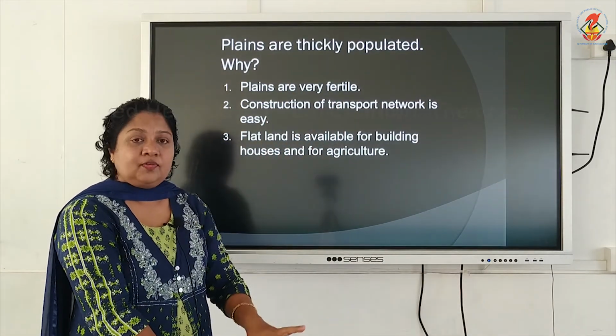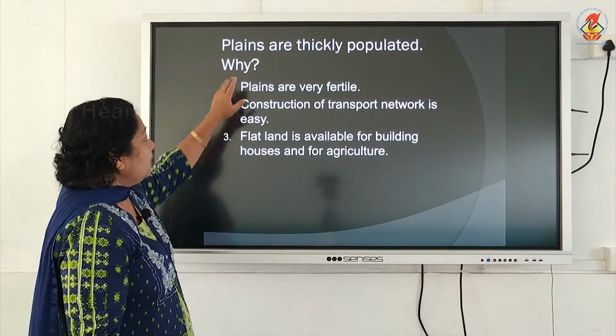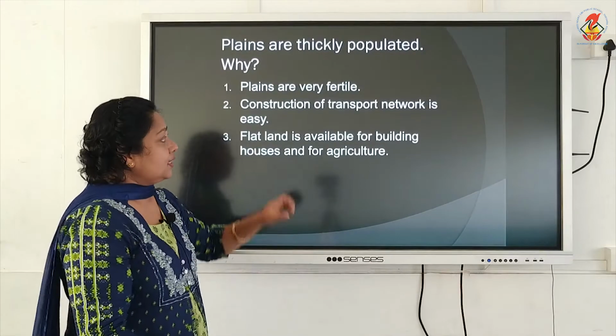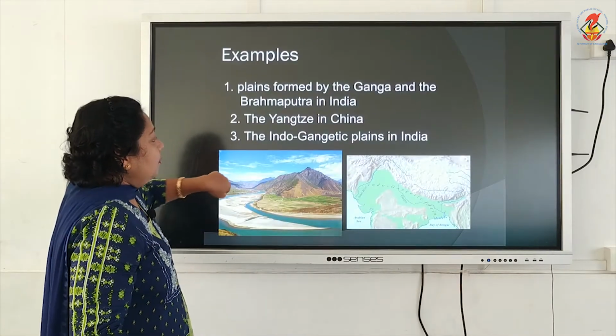Why? Because of the favorable conditions available: plains are very fertile, so agriculture is possible; construction of the transport network is easy; and flat land is available for building houses and for agriculture. Okay, that's why the plain is thickly populated.